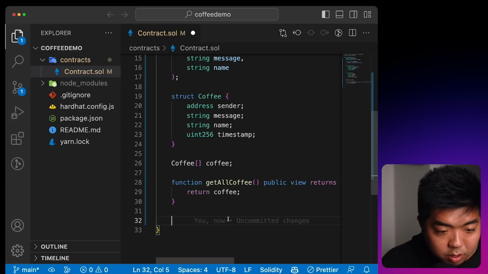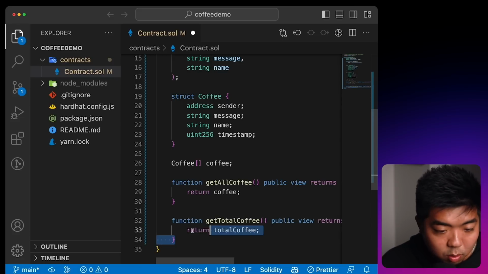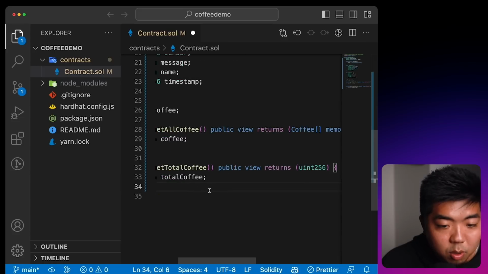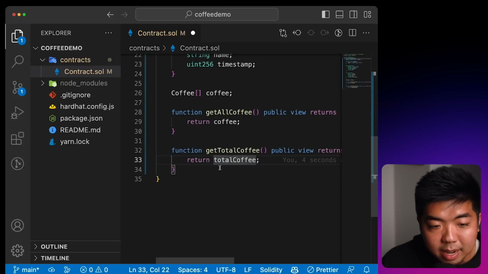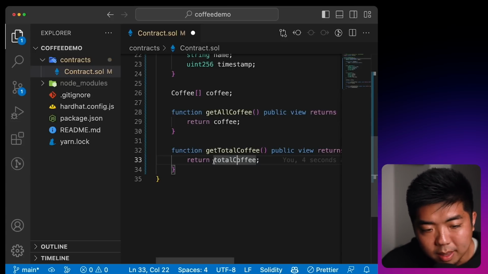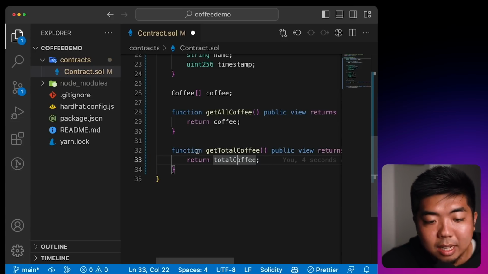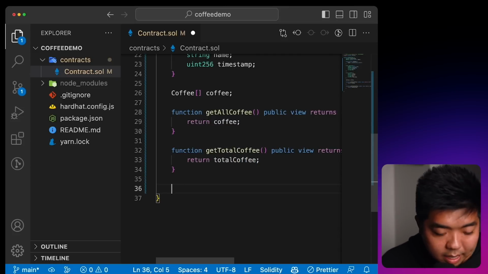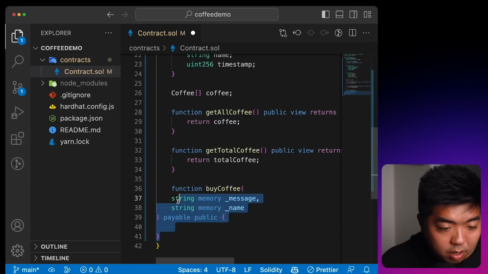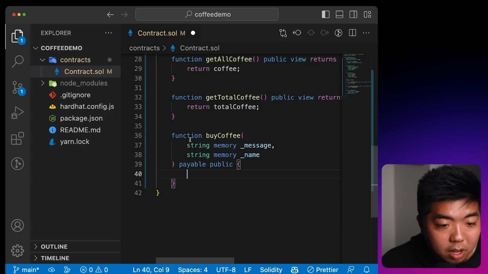The next function we're going to create is the totalCoffee function. And the totalCoffee function is going to return this total coffee that we created at the very top. Every time someone tips us a coffee, that is going to increment. So getting the total coffee is just going to get us back what that number is that we have stored. All right. And then the next thing we're going to do is create our function for buying a coffee.